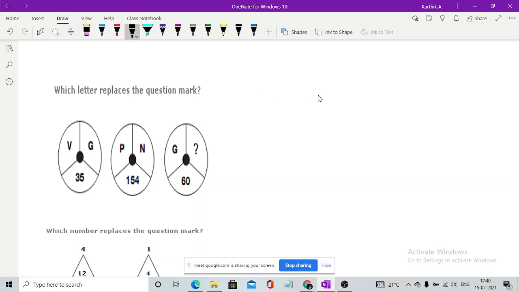Do go with the reverse alphabetical order as well. Don't just go with the straight alphabetical order. This is also related to the alphabetical order. Let me just ask you guys, and we'll solve it in an interactive way. What is the position of G? 7, right? Now what is the position of V when we come in reverse order?